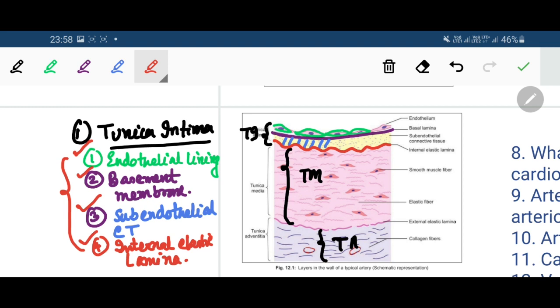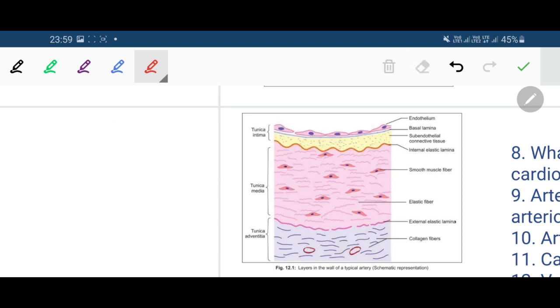Okay, the next layer or the middle layer is called the tunica media. Beneath the tunica intima or outside the tunica intima there is the tunica media or middle layer. This media consists predominantly of elastic tissue or smooth muscle.